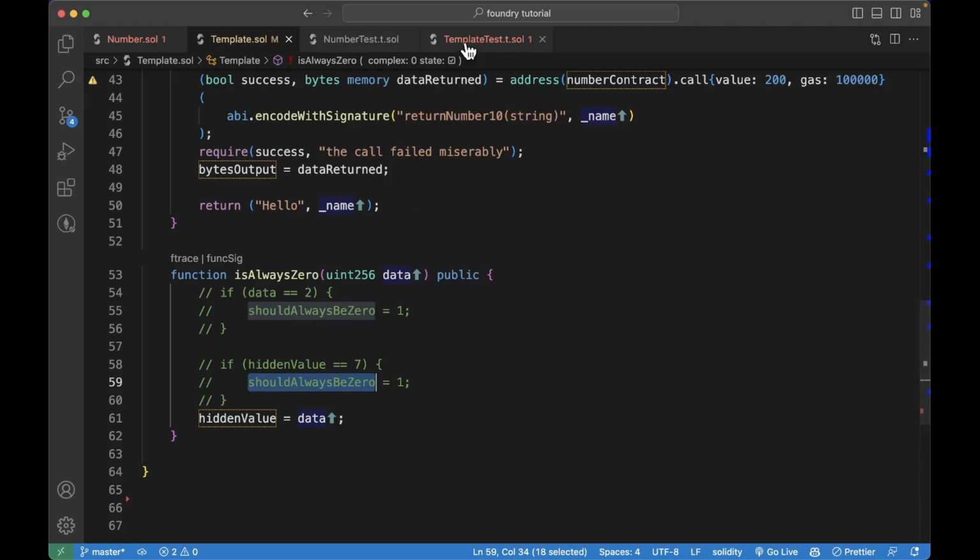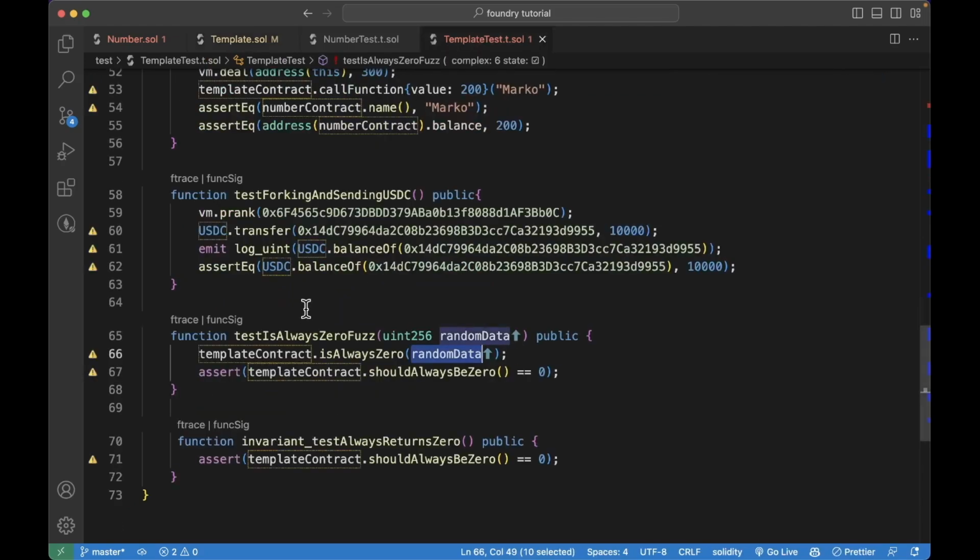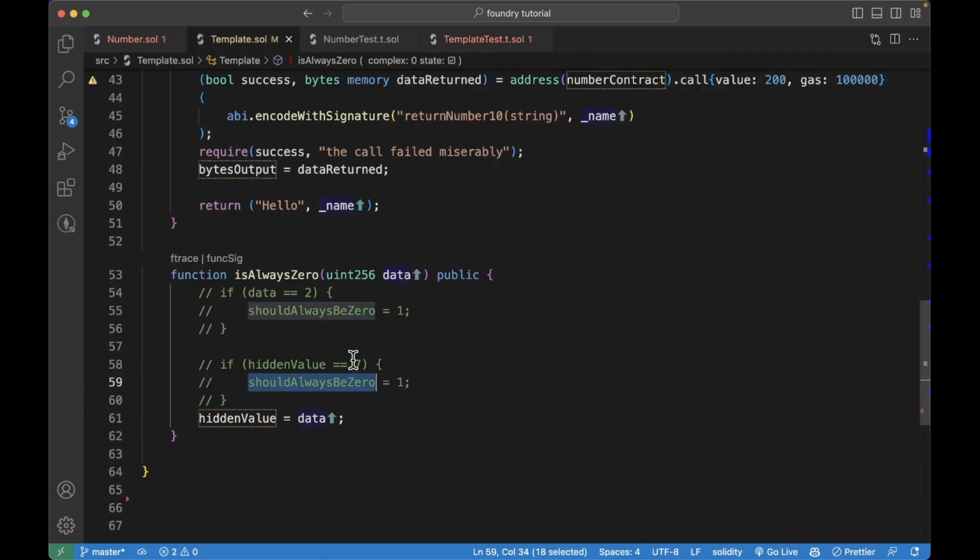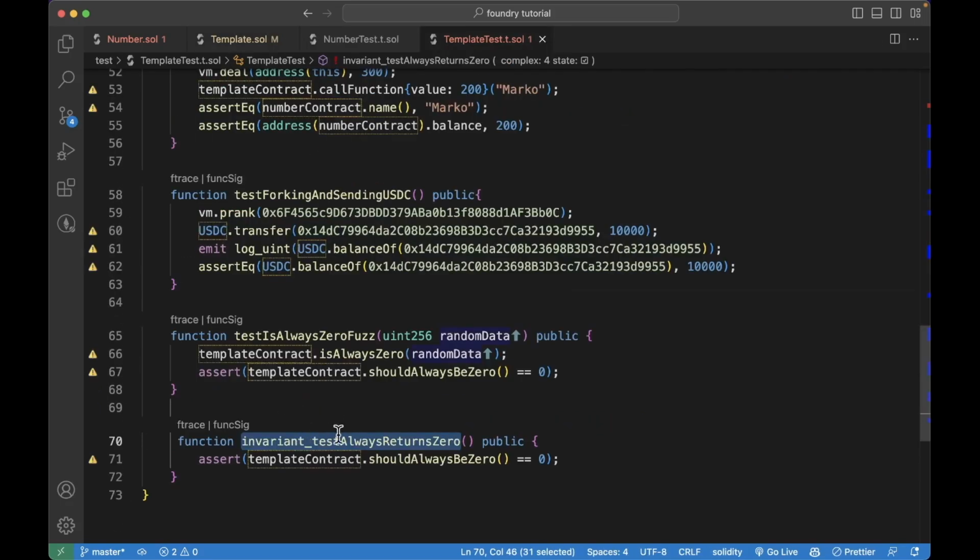The fuzz test is like stateless fuzzing. On every new iteration, on every new run, the data will be reset. The invariant test is different. It will be stateful, and that's why we need to comment this out. And as you can see, for the invariant test, we are just putting invariant here instead of test. An invariant is basically a condition, some truth that needs to hold true throughout the life cycle of the contract.